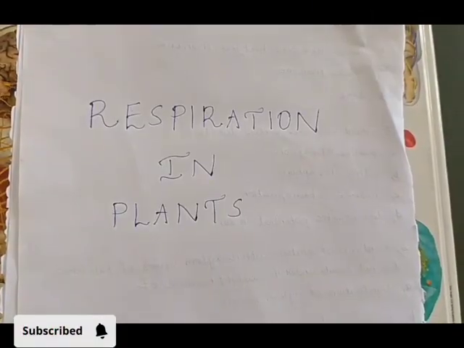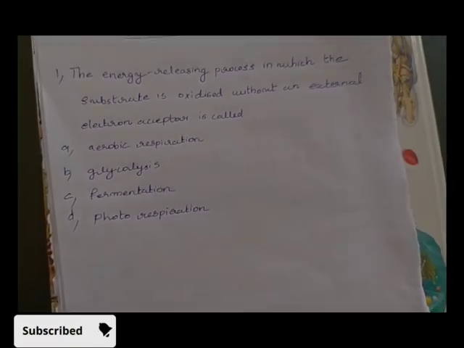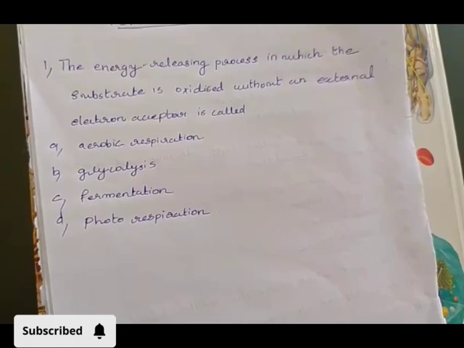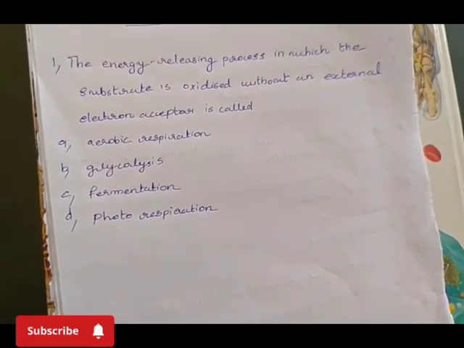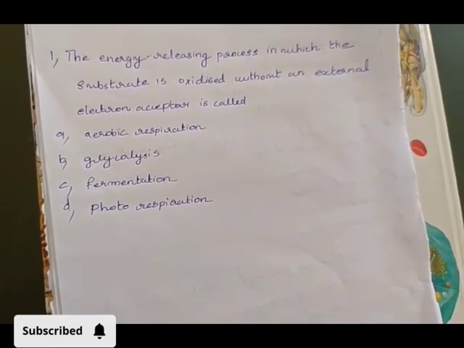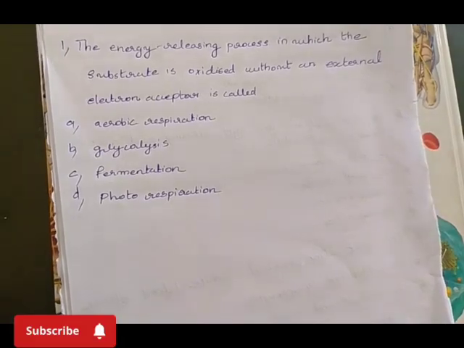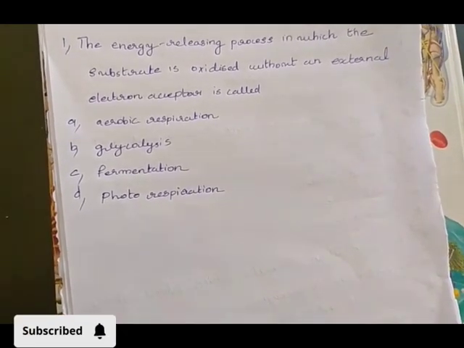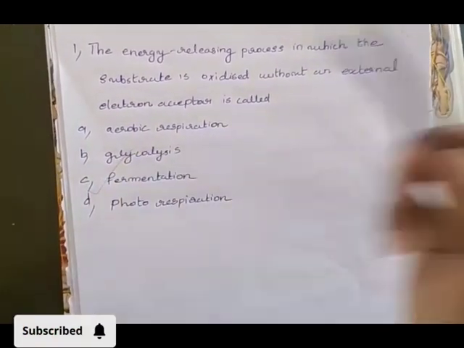These are the important MCQs from the chapter Respiration in Plants. The energy releasing process in which the substrate is oxidized without an external electron acceptor is called: option A, aerobic respiration; B, glycolysis; C, fermentation; D, photorespiration. Answer: option C, fermentation.